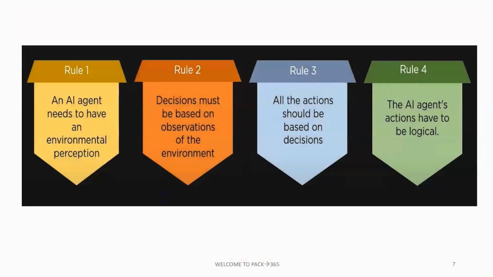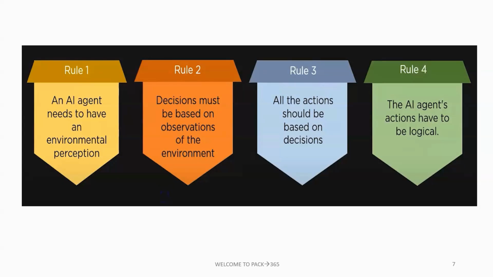We have some rules to follow. Rule one, an AI agent needs to have an environment and percepts. Rule two, its decision must be based on the observation of the environment. When dealing with agents, the decision depends on the observation and the environment. Rule three, all the actions should be based on the decisions. We must guide the agent; we do not consider self-decisions by the agents. We give commands, make decisions, and guide the agents.